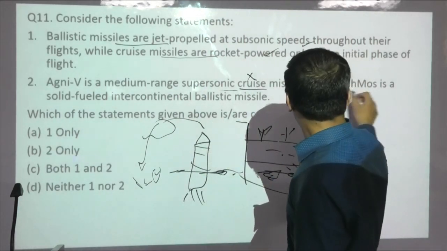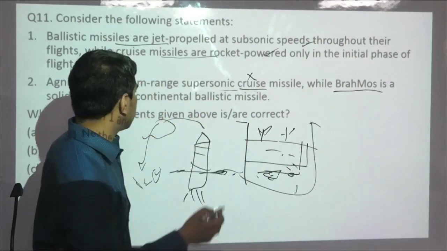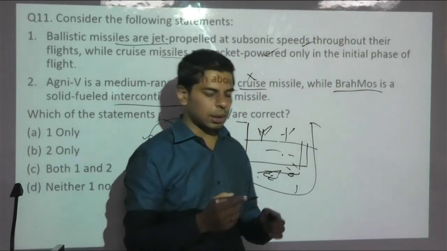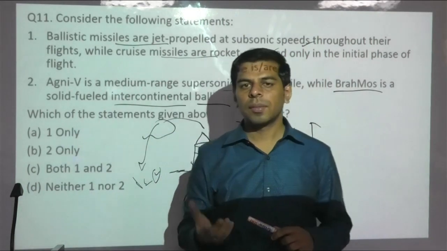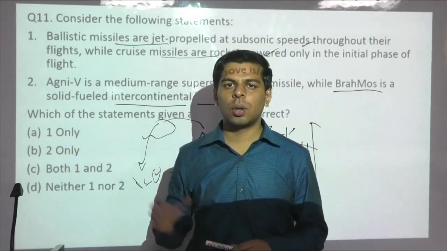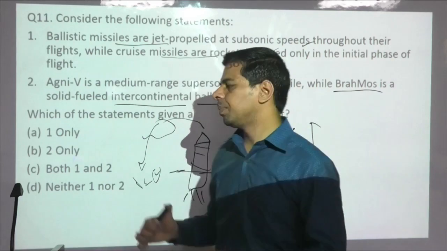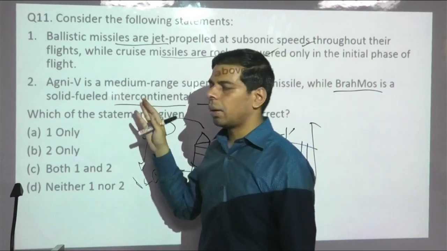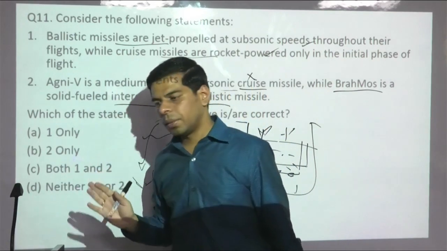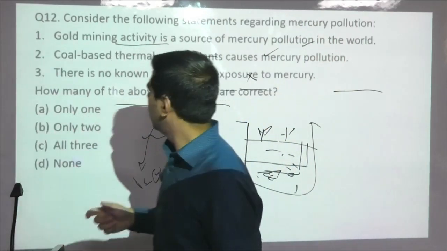And then BrahMos, an Indo-Russian joint venture, which is an example of a cruise missile, they have mentioned as ballistic and used the word intercontinental, which is once again a blunder, because in BrahMos we have seen the range varies from 290 to 450 kilometers. Cruise missiles are more or less line of sight type of missiles, whereas Agni missiles are mainly used for destruction purposes, even though both are capable of delivering nuclear warheads. So this one, I hope you have managed it once again.